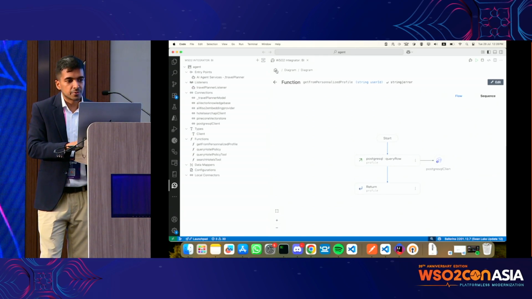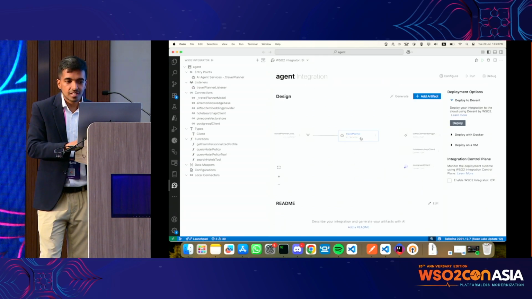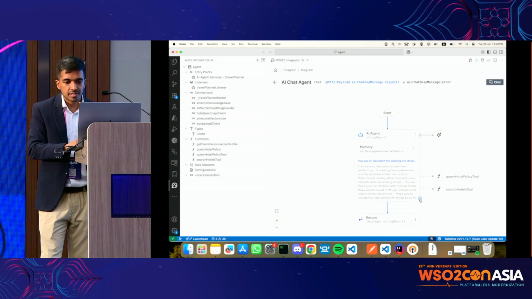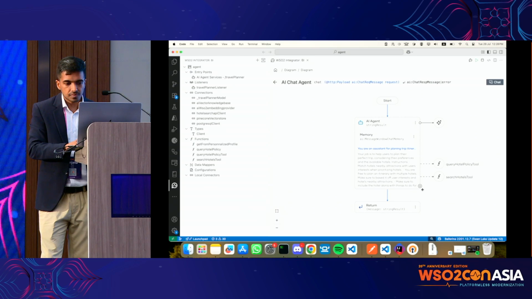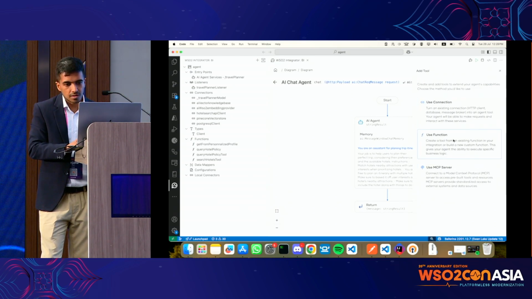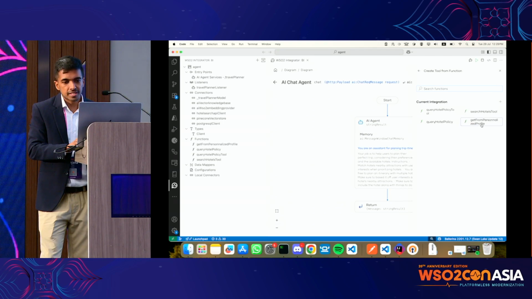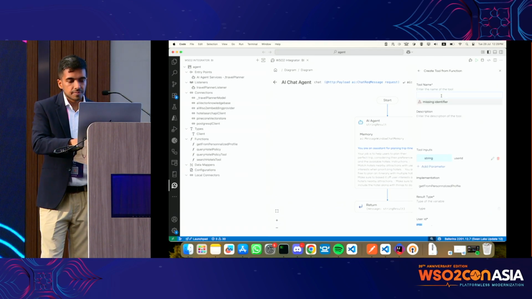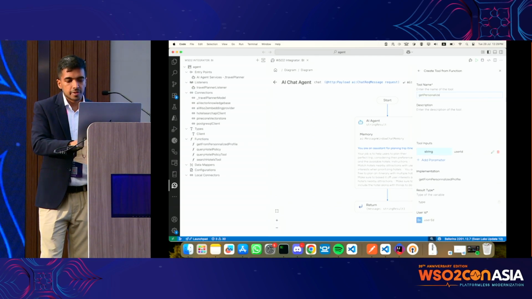Now I need to plug this function into the AI agent. You can see this get from personalized profile. The tool would be get personalized profile.